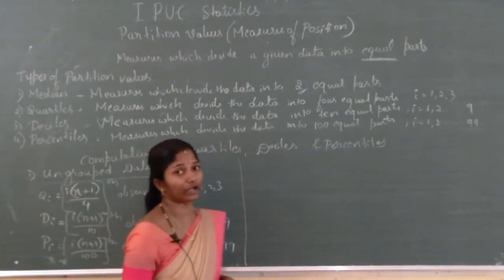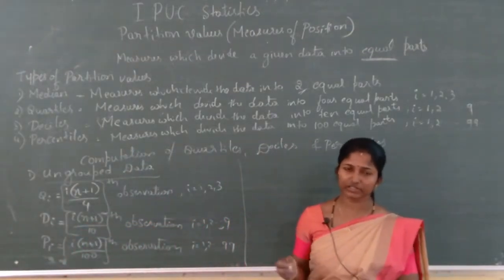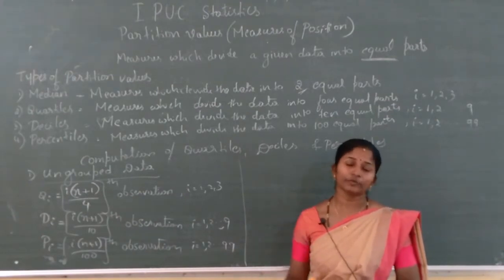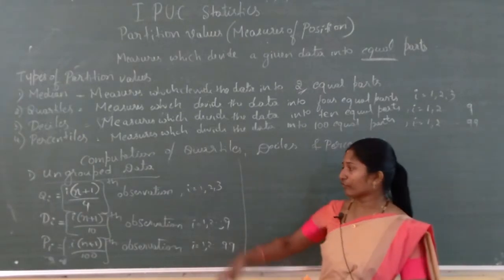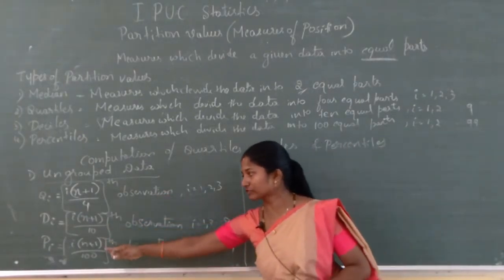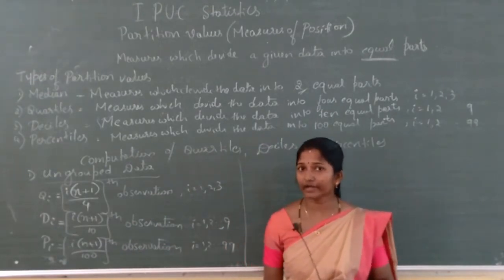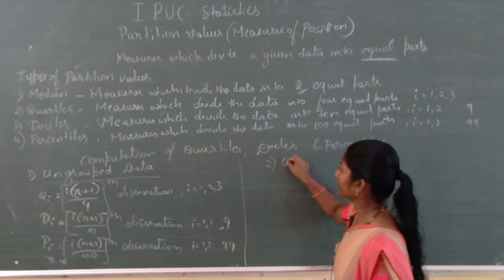Then grouped data, there are two types: one is discrete and another one is continuous. It is the same as what you have done in the median; the only change is quartiles have 4 equal parts, deciles 10 equal parts, and percentiles 100 equal parts. We will write for grouped data.